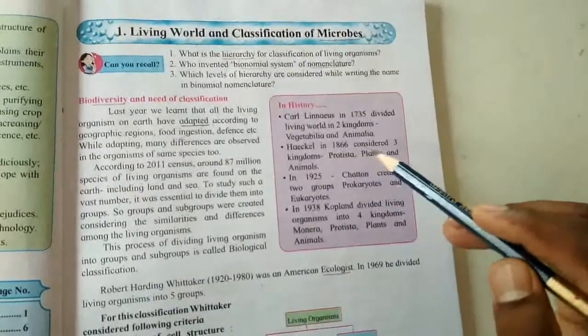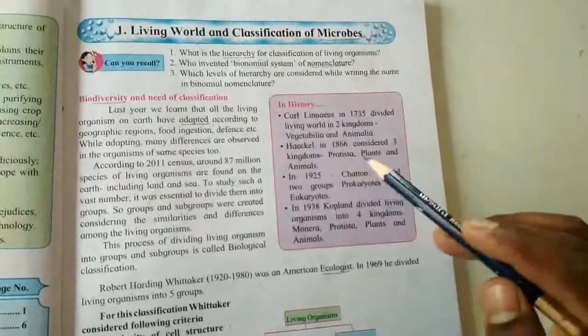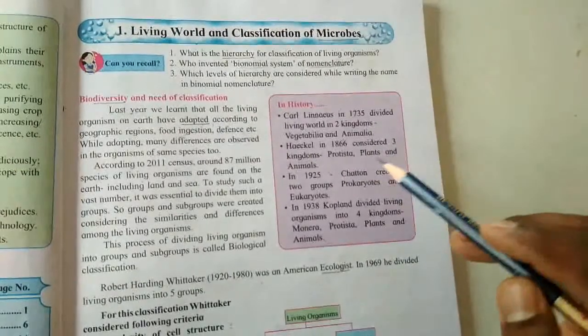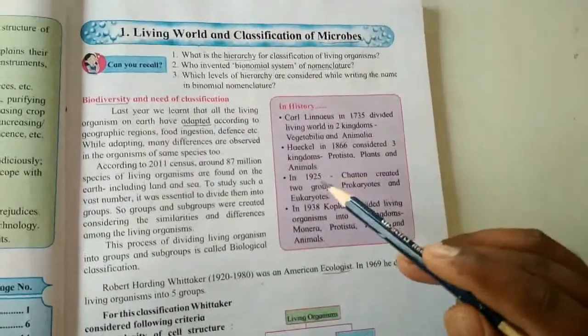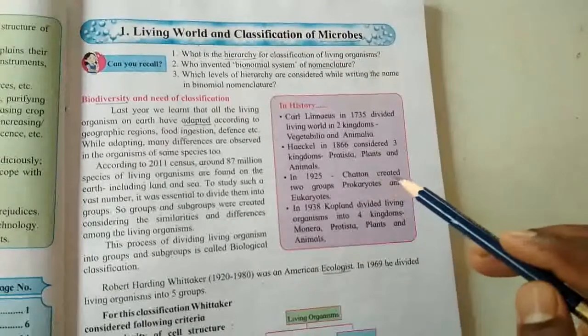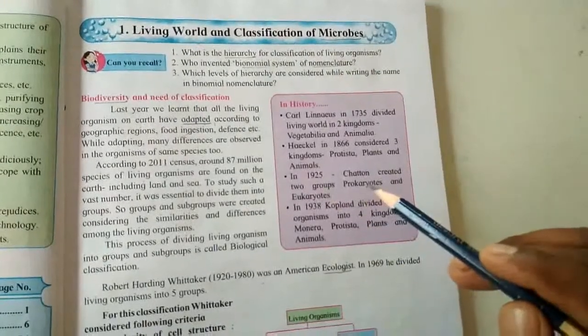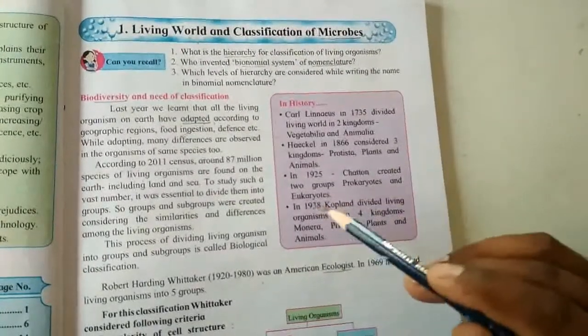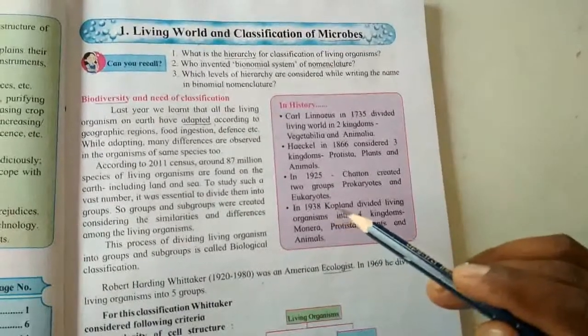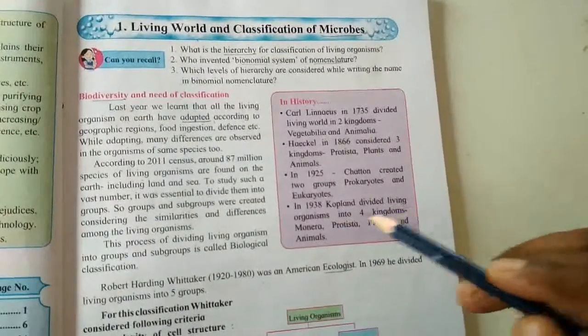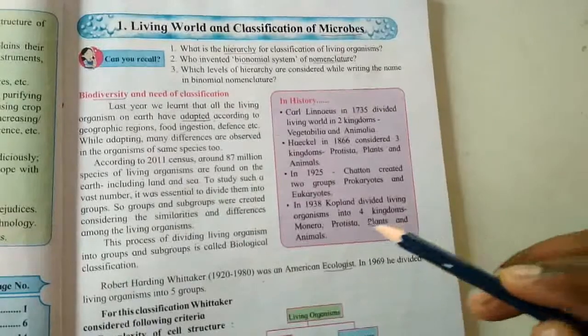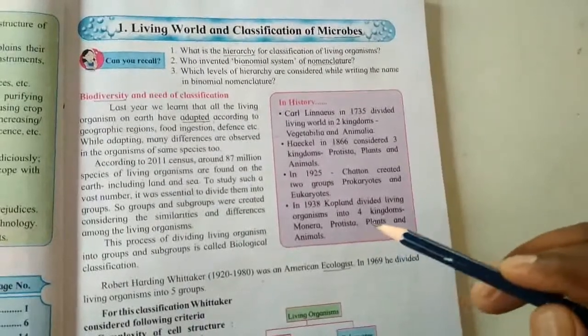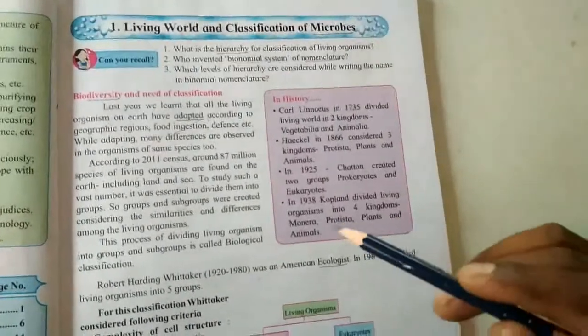Haeckel in 1866 considered three kingdoms, Protista, plants and animals. In 1925, Chatton created two groups, prokaryotes and eukaryotes. In 1938, Copeland divided living organisms into four kingdoms, Monera, Protista, plants and animals.